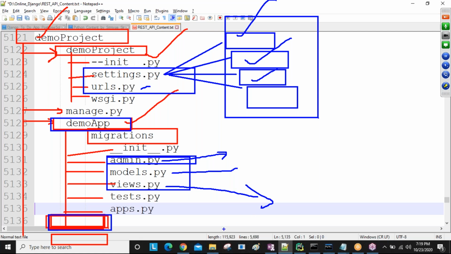Inside apps.py, our application configurations are there. Inside tests.py, we do the cross-checking. So the major files are admin, models, views, settings, and URLs. At the time of developing our code, you are going to get all these things practically. So far, are you understanding, guys? I hope you are understanding the structure.